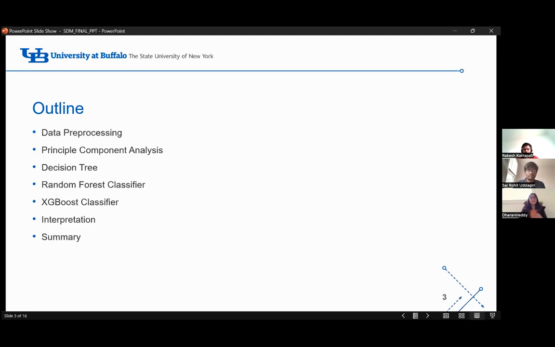But if a person is having a disease and we say that he is not having a disease, there will be much more impact. So we take precision values rather than accuracy values to interpret the results. Then finally we conclude based on the results.